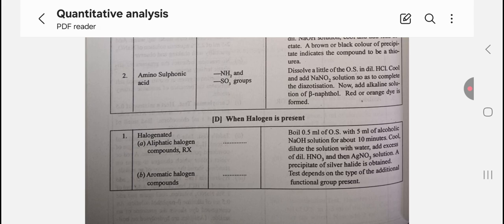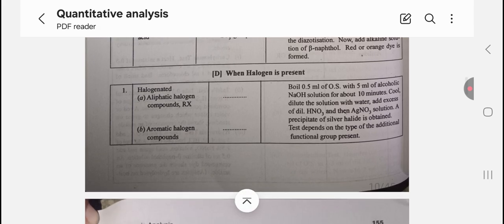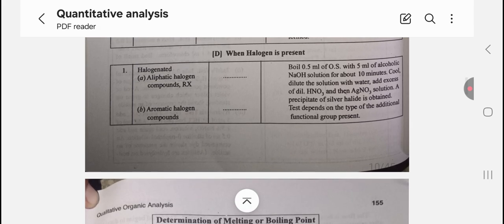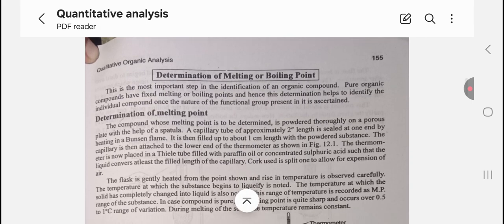Halogenated aliphatic hydrocarbon compounds: boil 0.5 ml of the organic substance with 5 ml of the alcoholic NaOH solution for about 10 minutes. Cool, dilute the solution with water, add excess of dilute HNO3 and add AgNO3 solution. A precipitate of silver halide is obtained. The test depends on the type of the additional functional group present.